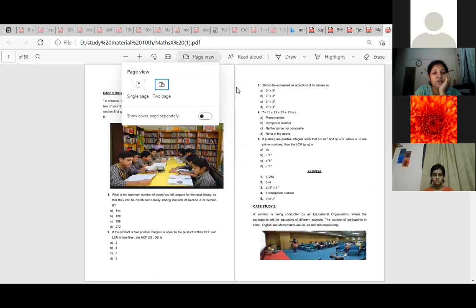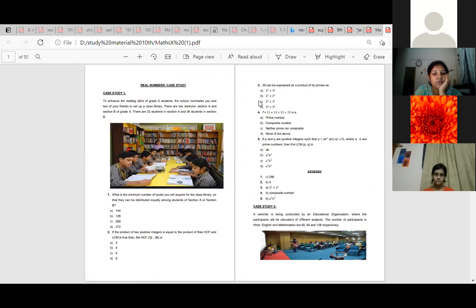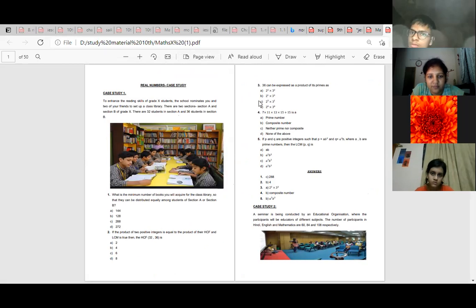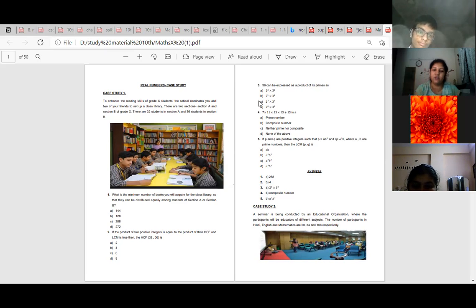Now move by yourself from your side. You can change the size of the screen from your side. At the top, you can see an option. Beside that option, click on it. Zoom ratio, make it 200%. And you can move the screen as per whichever question you are solving. It is big size, but you can drag the screen here and there.